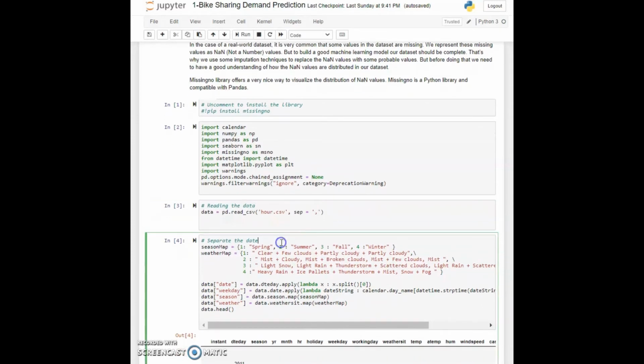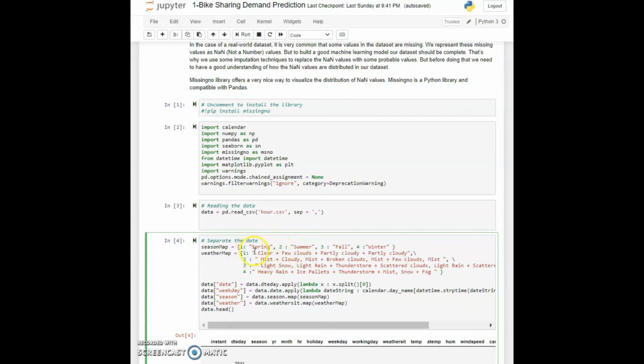So now in cell 4, let's modify this data a little bit so that it will be easier for future analysis. The first thing I've done here is create a season map. Because season is recorded as an integer, you might find it difficult to analyze the dataset intuitively with numbers.